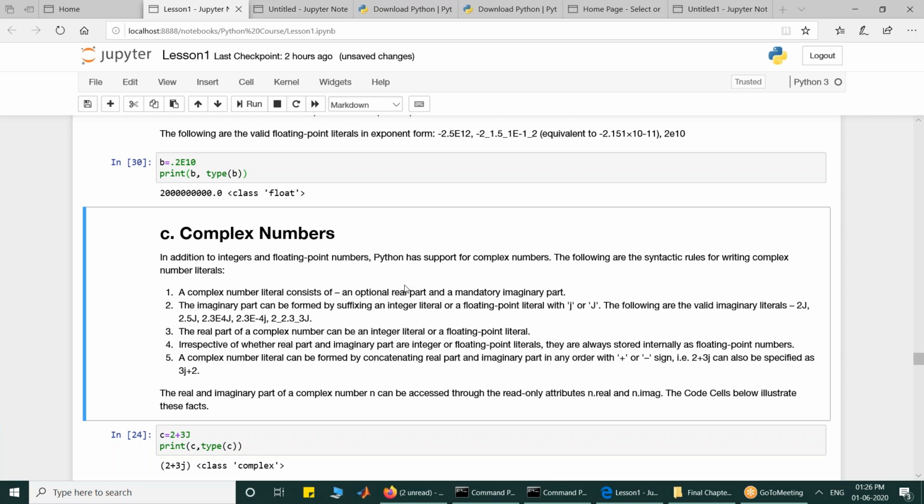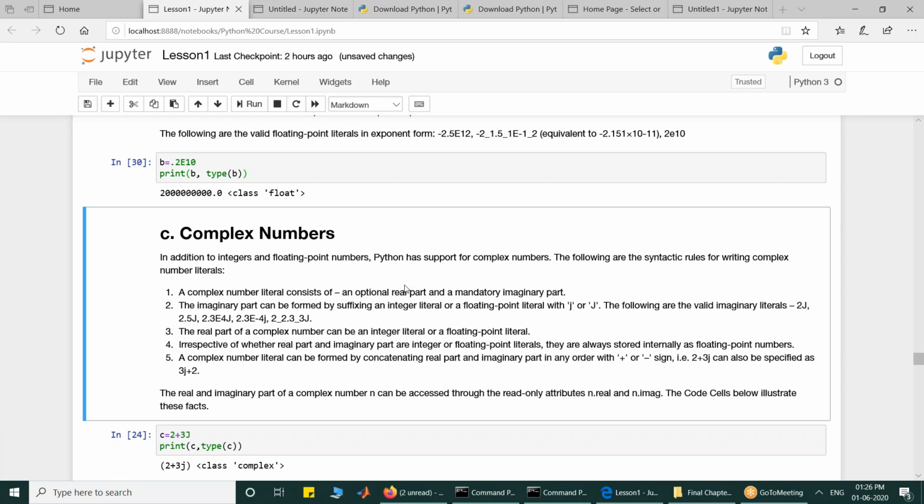We can also write that complex number in Python. The real part is not mandatory, but for making a complex number, imaginary part has to be there. The real part can be any integer literal constant or floating point literal constant. Internally, it will be stored as floating point literal constant.